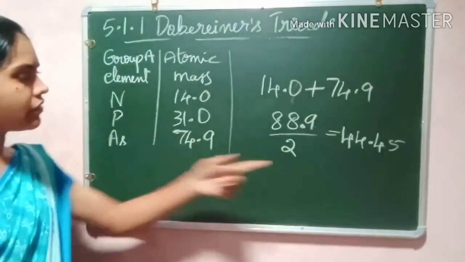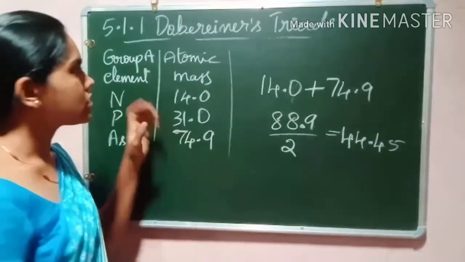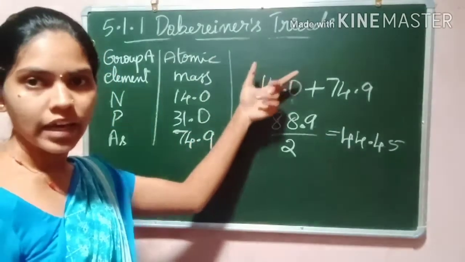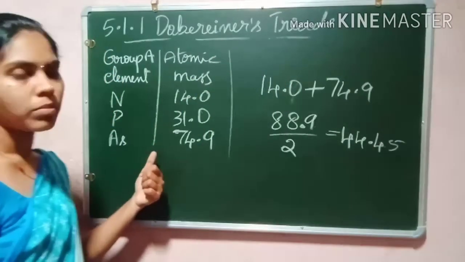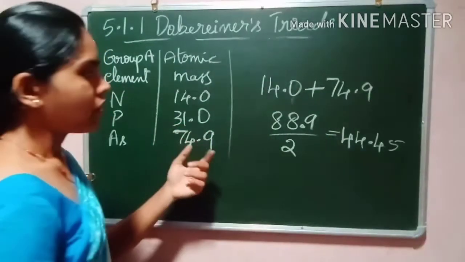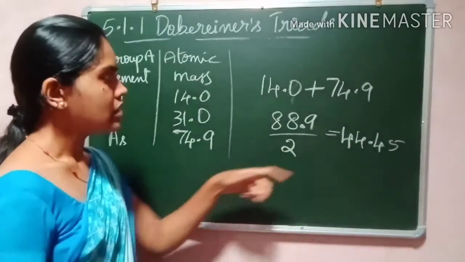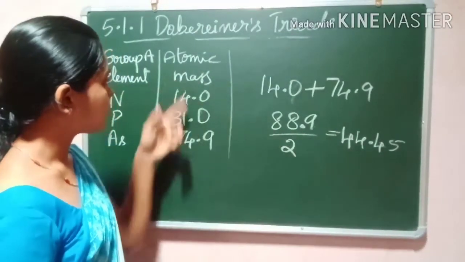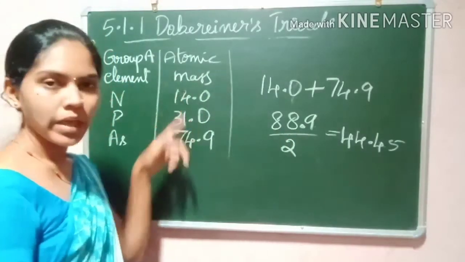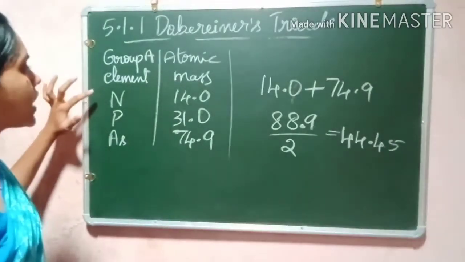Group A elements are not Dobereiner triads because there is no matching. We didn't get the result we expected. The atomic mass of phosphorus is not equal to the average of these two atomic masses.